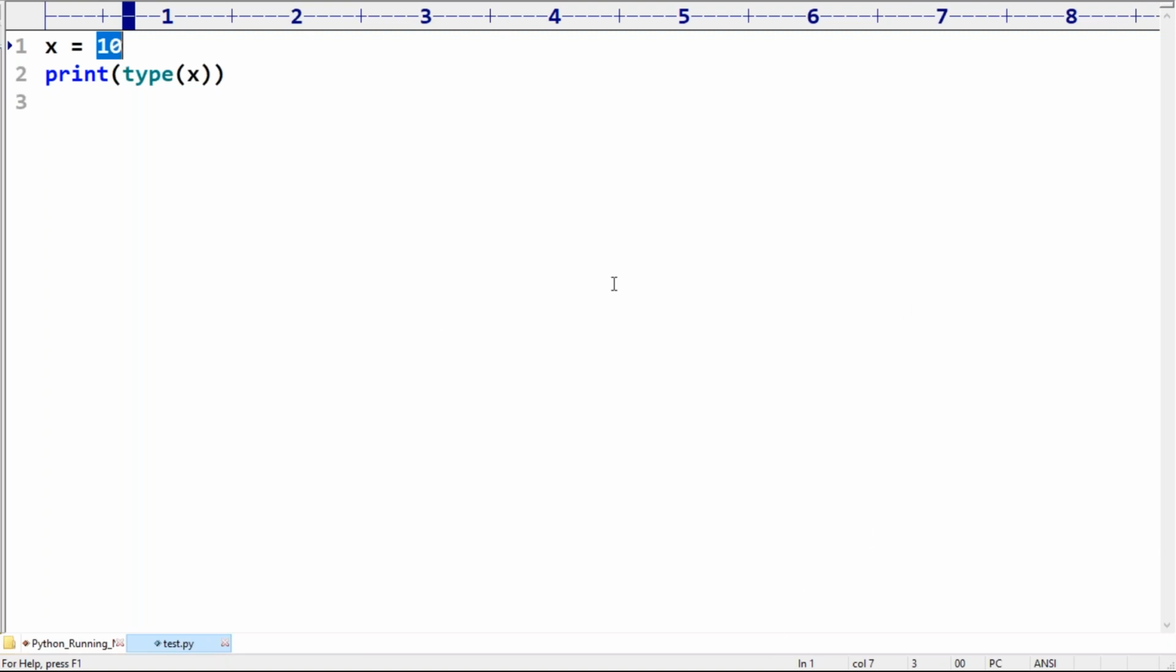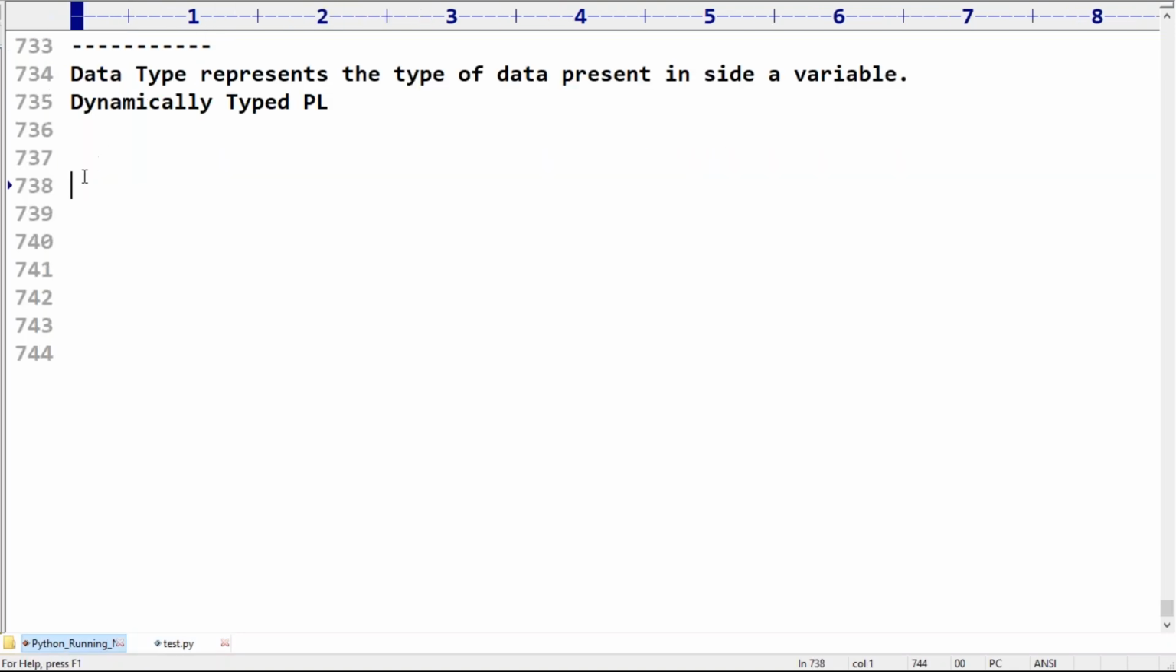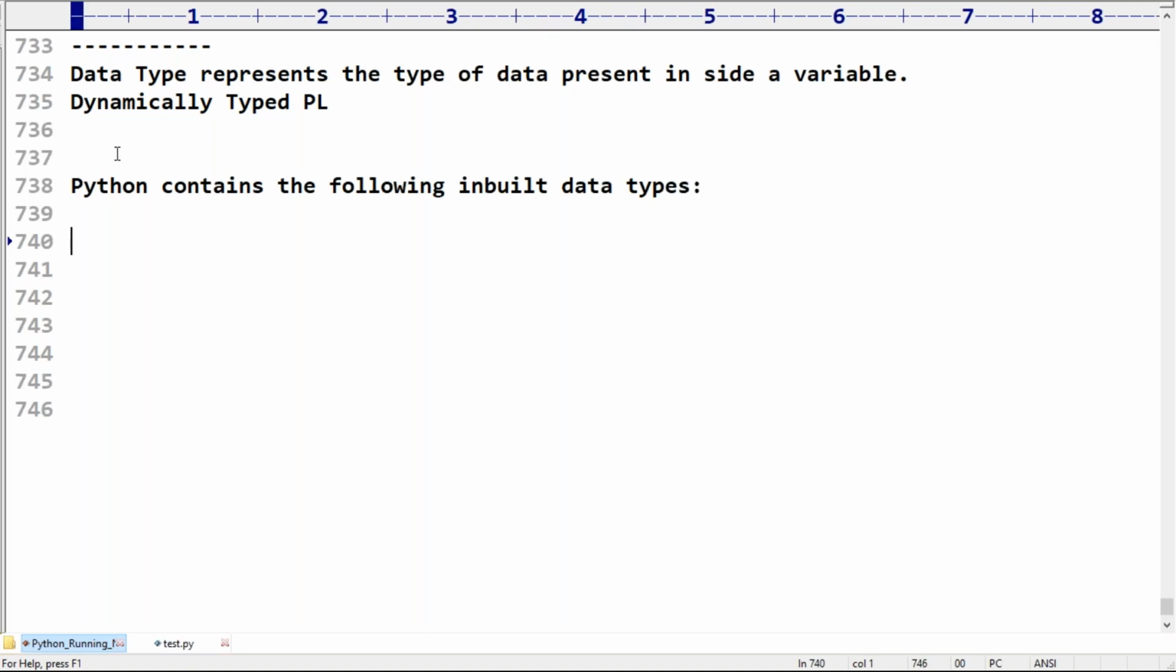Now the next topic, observe carefully. In Python, what are the various built-in data types? Python contains the following inbuilt data types. The first one is int. The second one is float. Third, the beauty of Python, complex numbers.